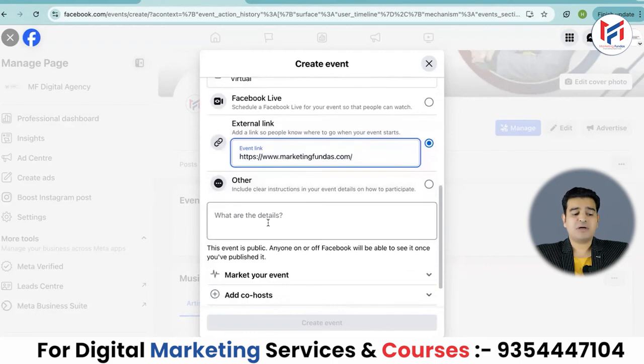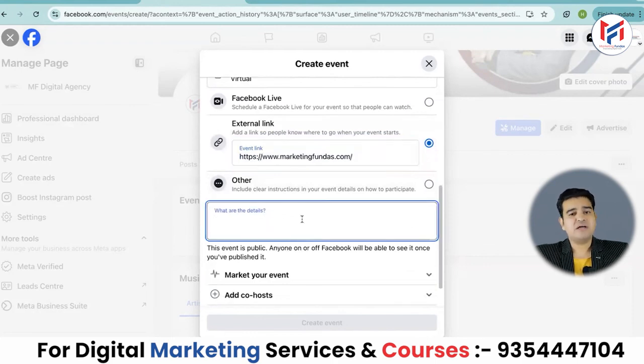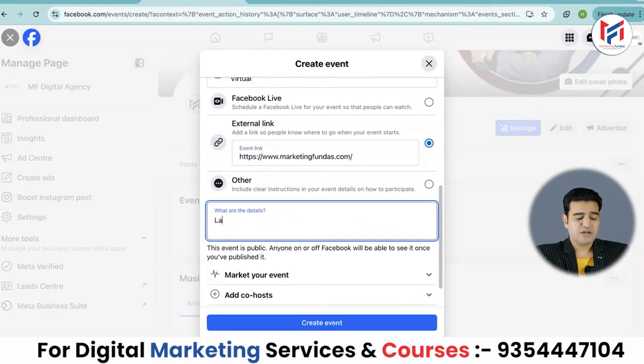Okay friends, now what about the details? It's important to provide event details. So I will put here the latest AI, online income options and job opportunities. Now I've written this just as a dummy, that we have online income or job opportunities or artificial intelligence, about which we will discuss. But now it depends on you.